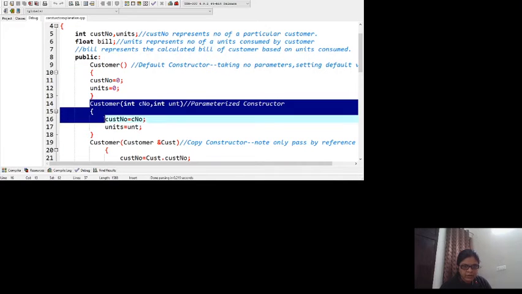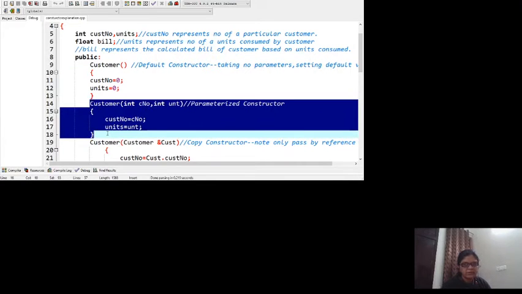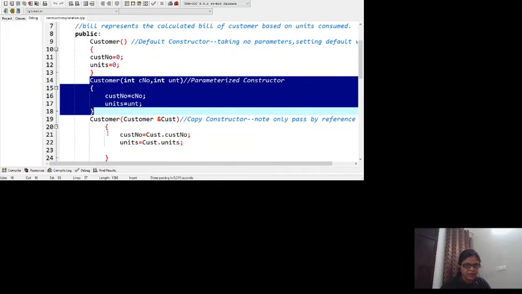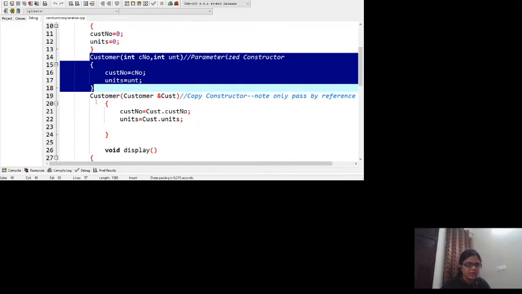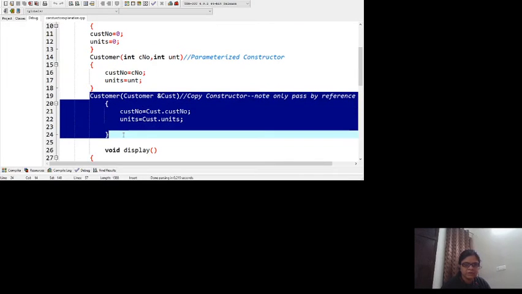Again, look here, this is a parameterized constructor because it is accepting some parameters. Because of the two integer data members, I am passing two integer parameters, one for each, leaving the data member bill behind. We are not setting any initial value to the bill. It will still continue to have a garbage value. This is the copy constructor.